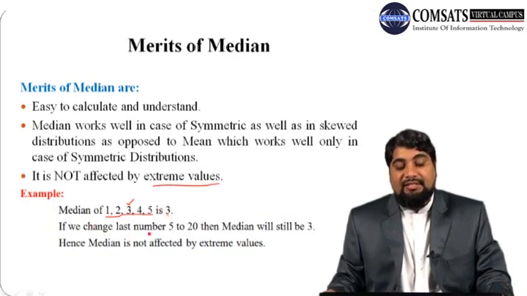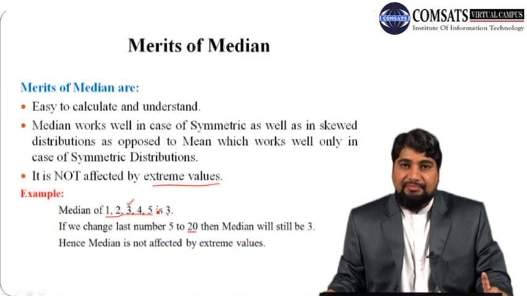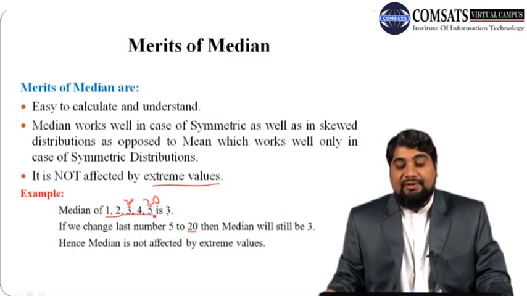So if we change the last number 5 to 20, now the data is 1, 2, 3, 4 and 20. So it means now the last number 20 is an extreme value which lies far from the first 4 numbers. So now again arranging the data 1, 2, 3, 4, and instead of 5, now we will have 20. So again, since the data is in arranged form, the median is the same number 3. So median is still 3.